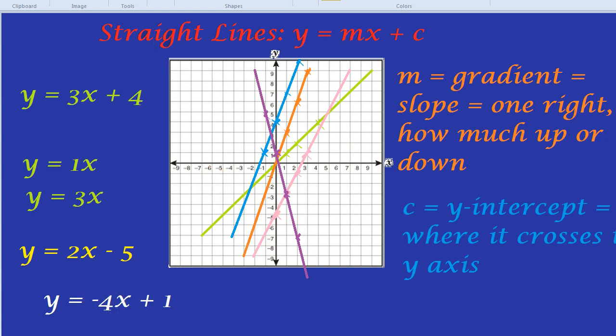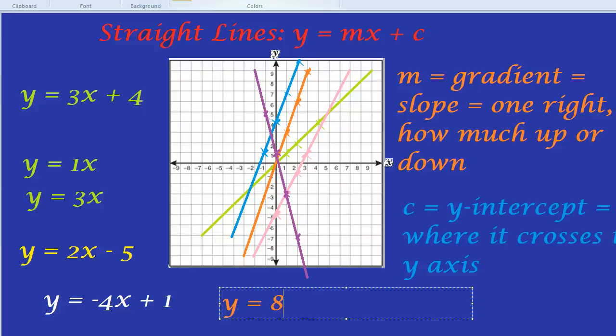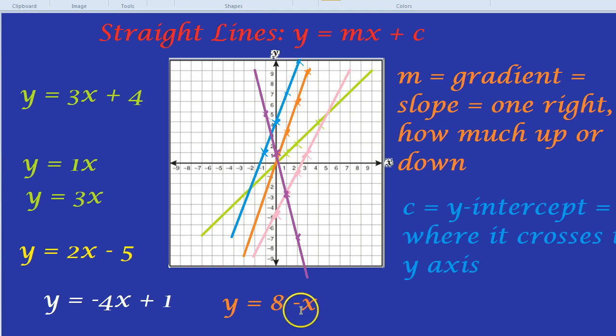Okay, one final one, and just to confuse you, I'll write it in the wrong order, but this principle still applies. For example, what about y equals 8 minus x? Oh, that's very weird. First of all, it's in the wrong order, and second of all, there doesn't seem to be any number in front of the x. Well, it doesn't matter. What's the number on its own, as in the number not next to the x? The number on its own is 8, so that is always going to be the plus c.